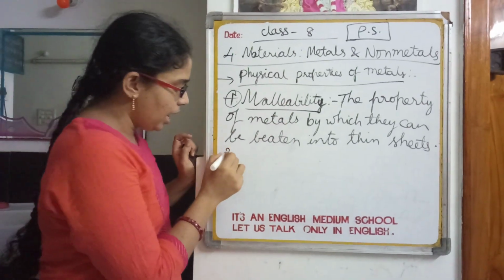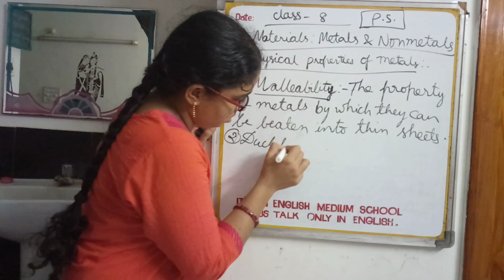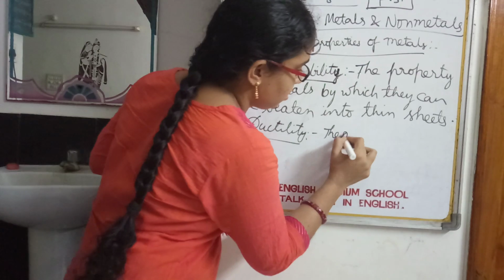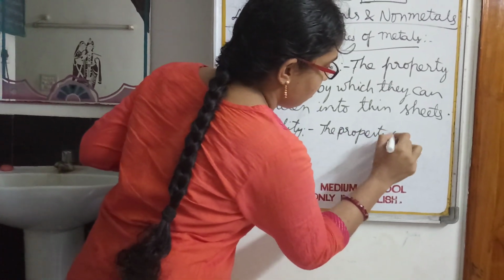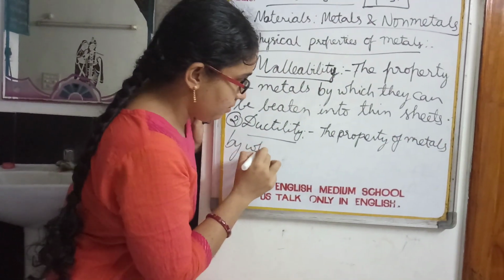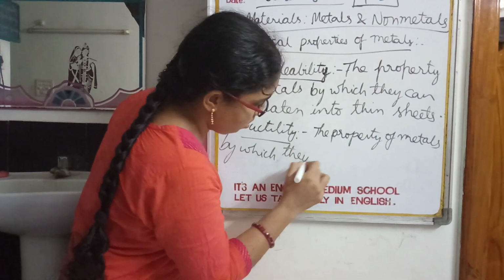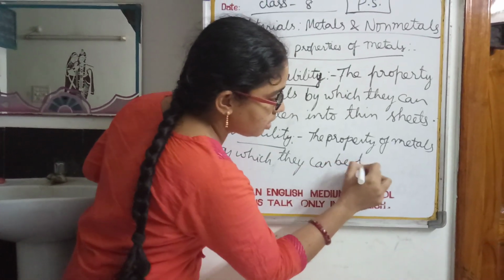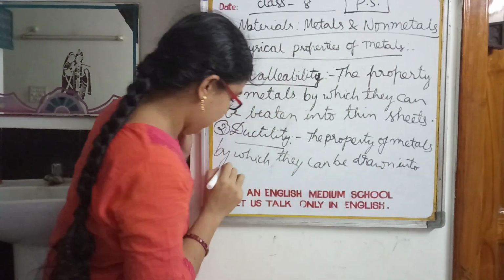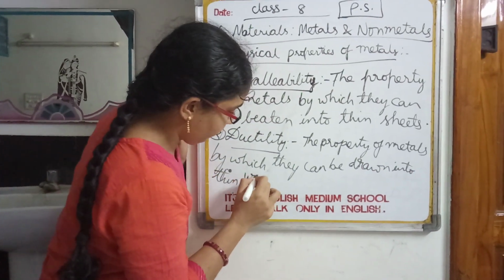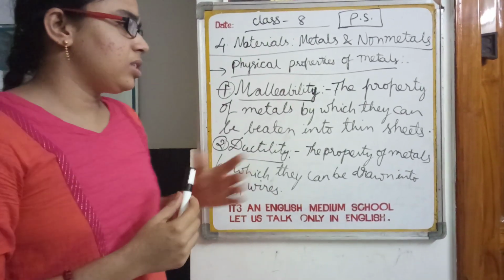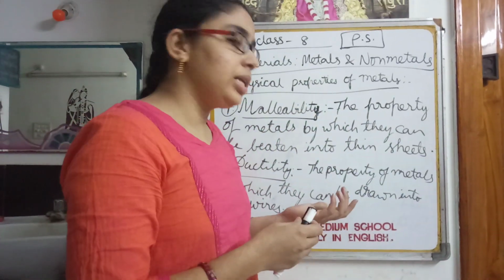Next, ductility. Ductility is the property of metals by which they can be drawn into thin wires. Consider electric wires.